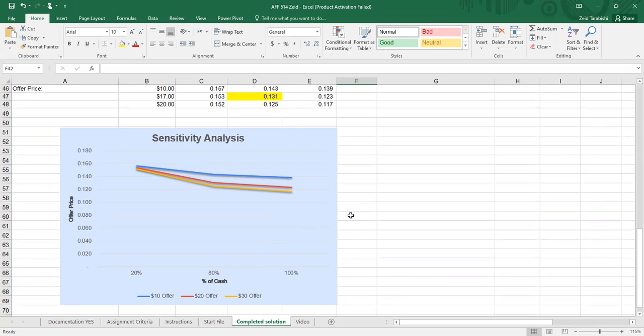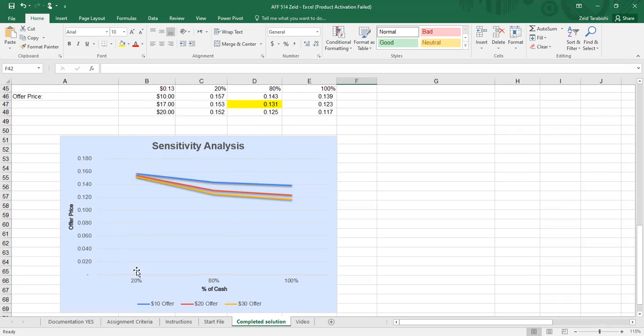The best possible scenario that we can get for the deal is a $10 offer price at a 20% cash consideration, and the worst offer is a $20 offer price with a 100% cash consideration.